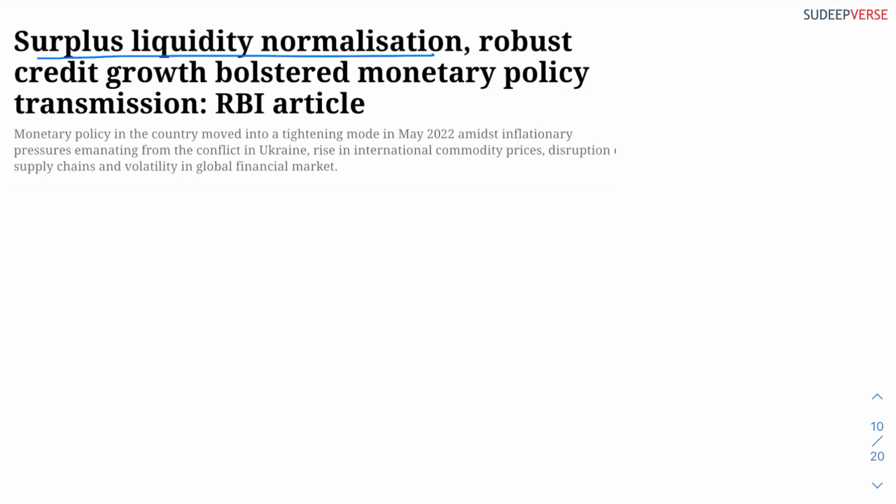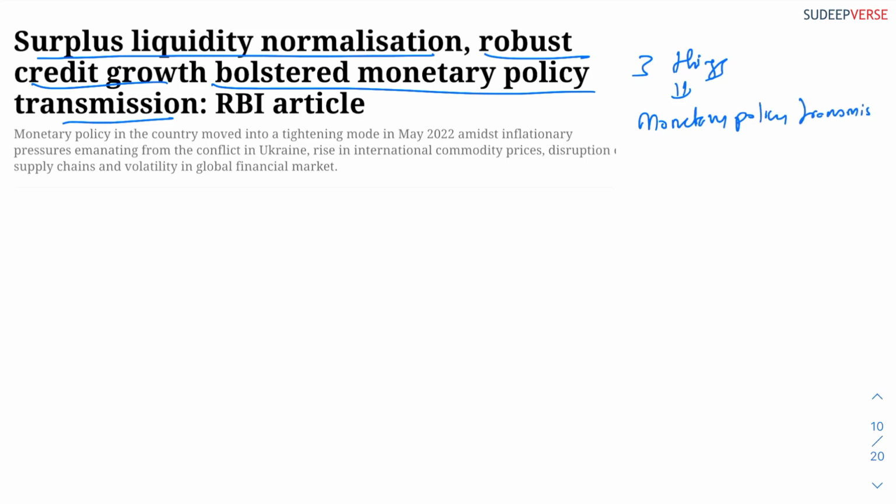The next issue of the day is surplus liquidity normalization: robust credit growth has bolstered monetary policy transmission. There is one more thing left out in the headlines, but let me add: there are actually three things that have led to monetary policy transmission. But before I get to those three things, let me tell you what this monetary policy transmission is.